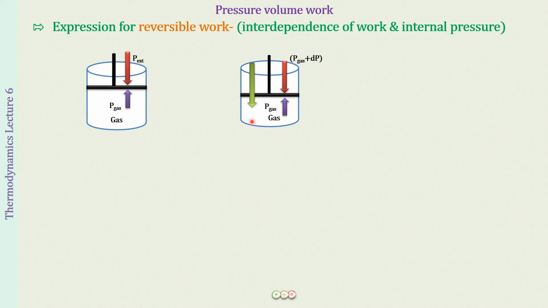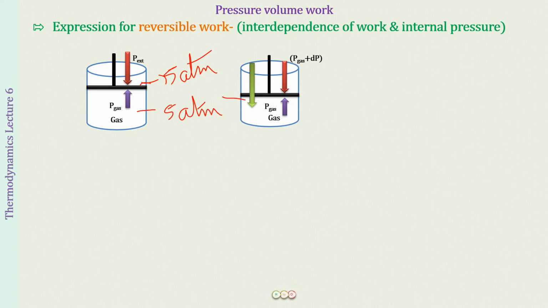But now, unlike the irreversible process where we had increased the external pressure by a large amount, we will be increasing the external pressure by a very slight amount. So for example, if over here we had a pressure of 5 atmosphere, and outside also supposedly we had applied the pressure of 5 atmosphere at this position. Okay, now from this position we want to bring the piston to this position.